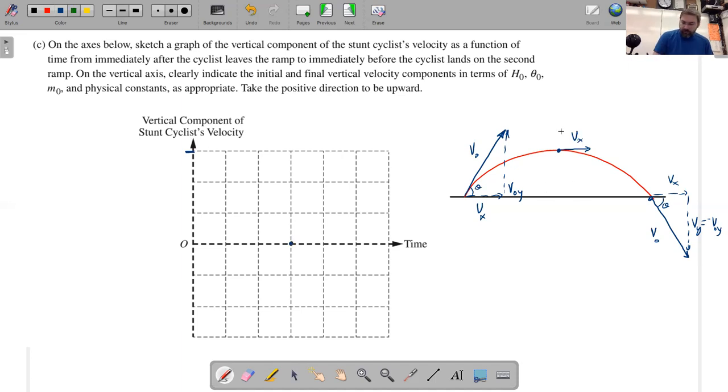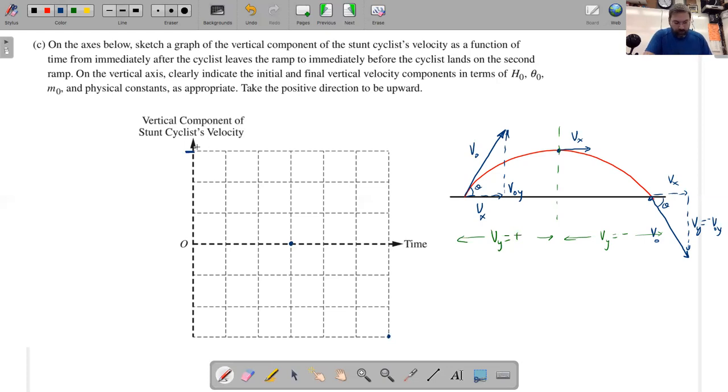For all of this part here, you have a v sub y component that's positive. That's for all of this distance and time. And for all of this distance and time, v sub y is negative. So the final velocity in the vertical direction is equal in magnitude to the initial vertical velocity.